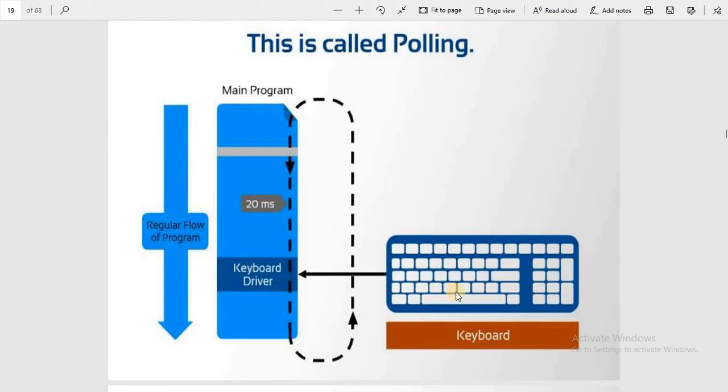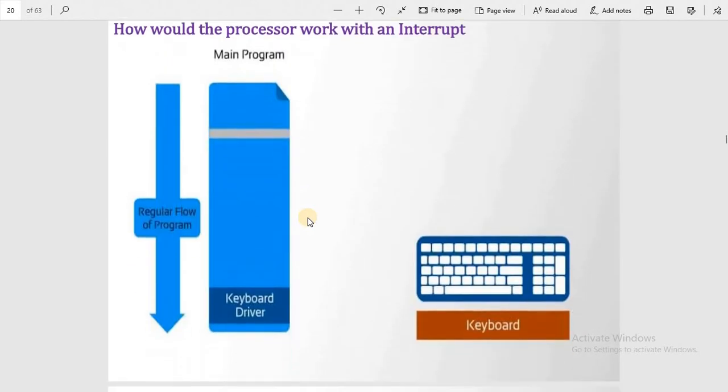When we strike any key, it will halt the program and hear the key, and after that the main program will be resumed. This is polling. And how would the processor work with an interrupt?